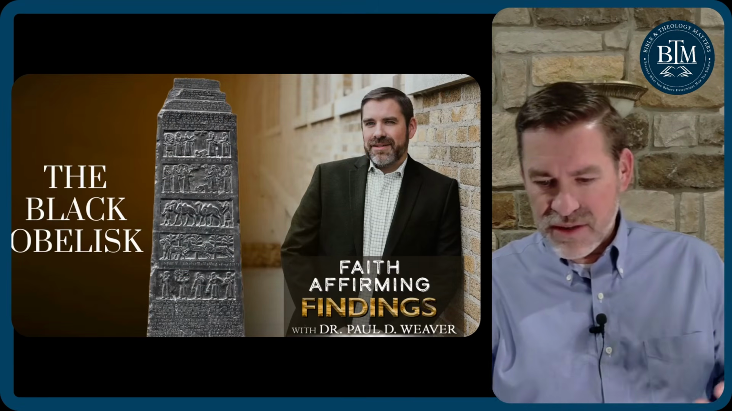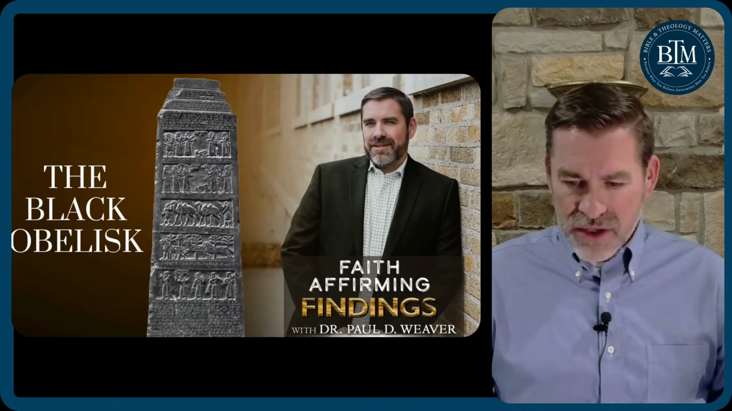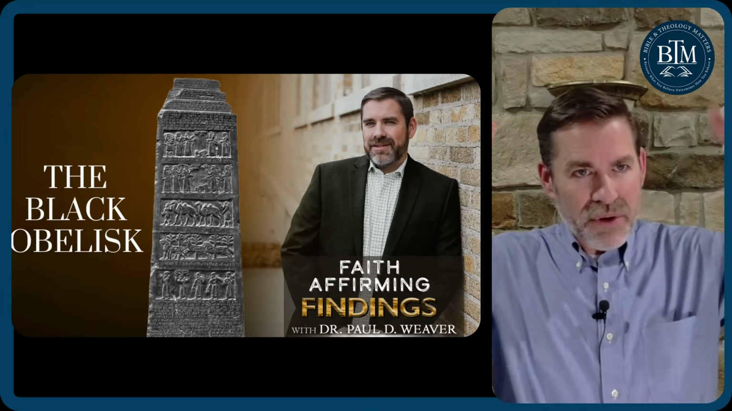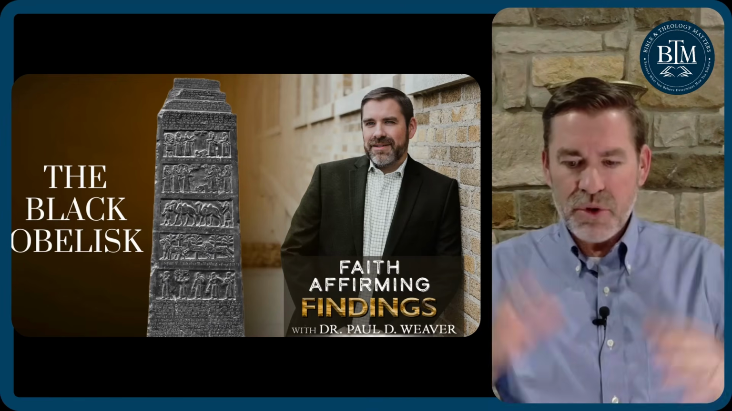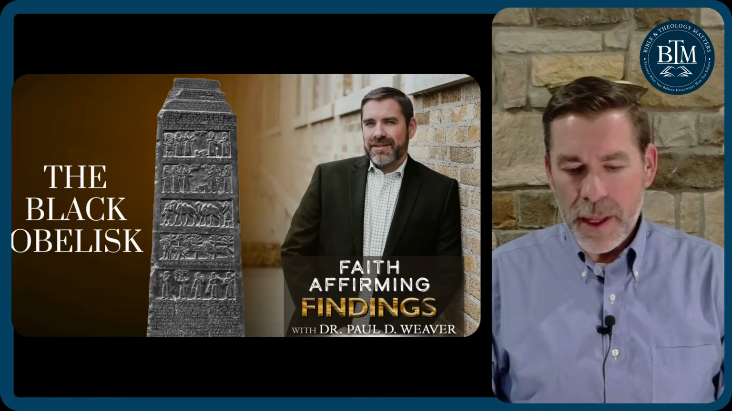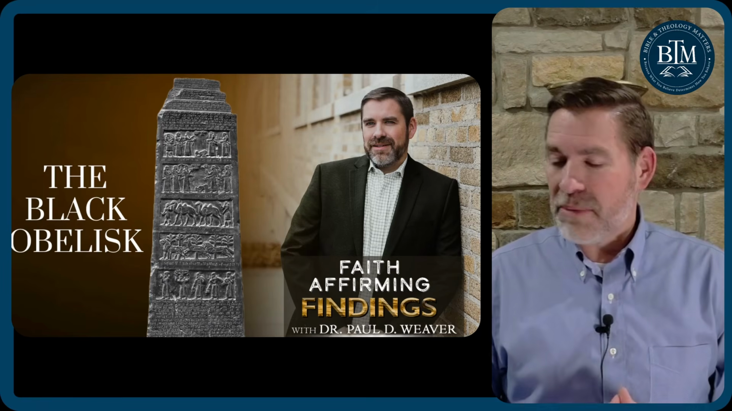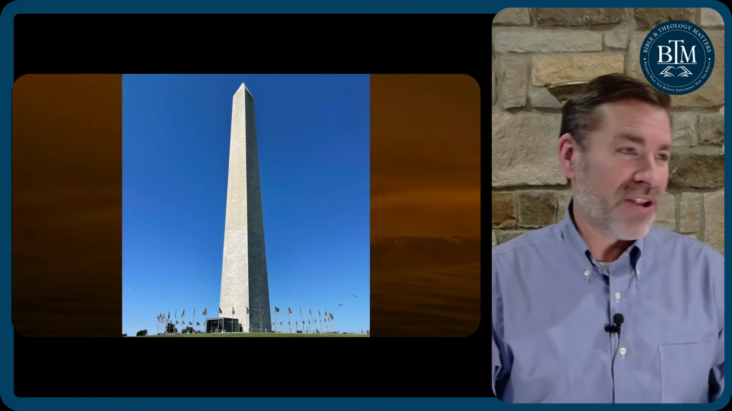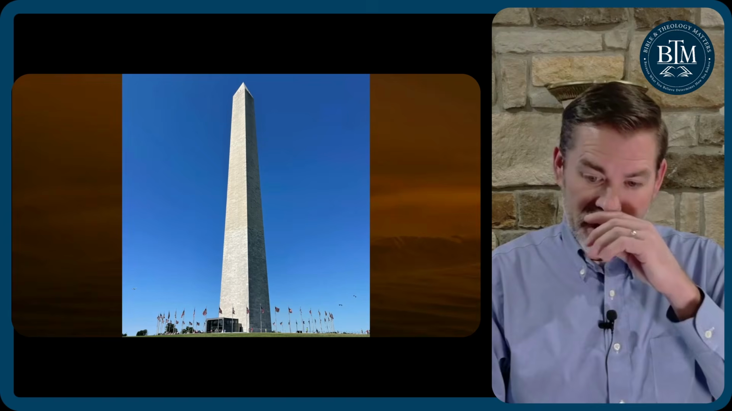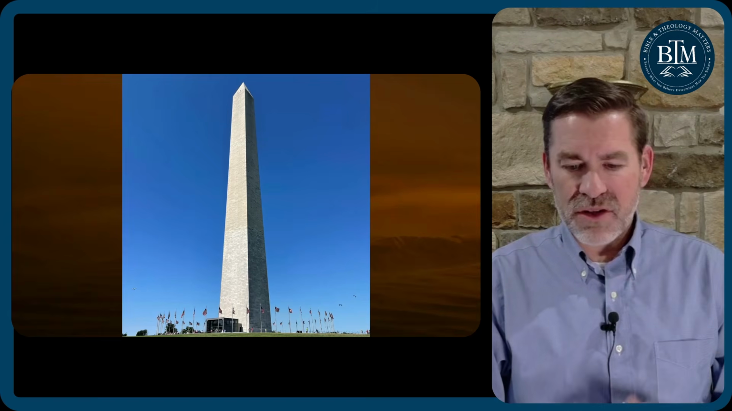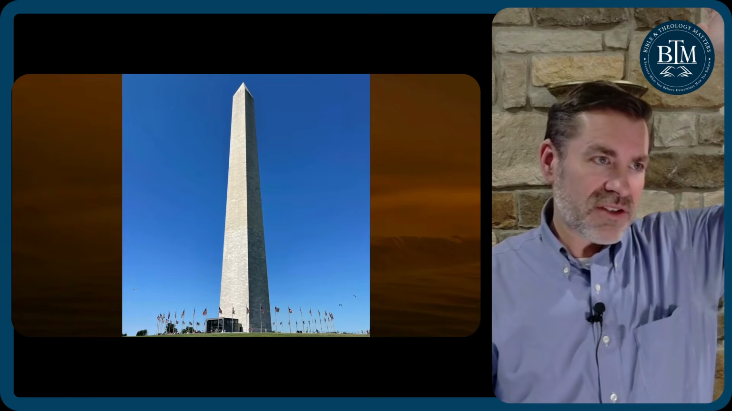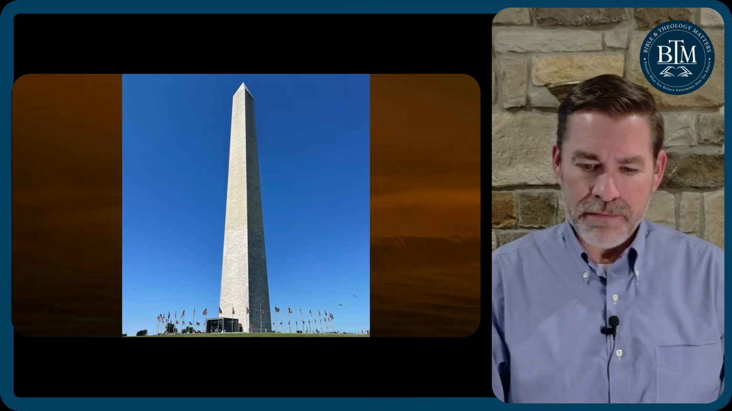So an obelisk is a 4-sided stone structure or monument that tapers towards the top and is more of a pyramid at the top. And so the Black Obelisk we're going to talk about is a much smaller version of an obelisk like the Washington Monument, right? And so it's actually about 6 feet, 5 inches, so a little bit taller than me.